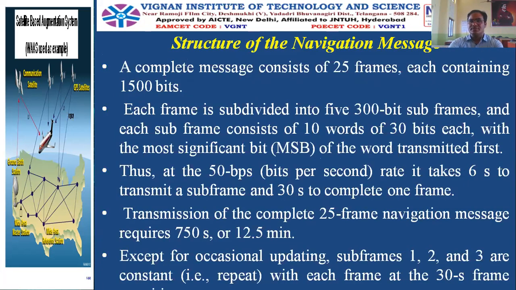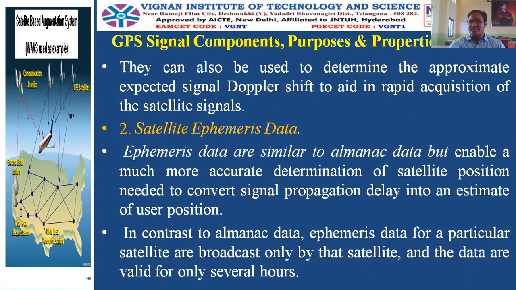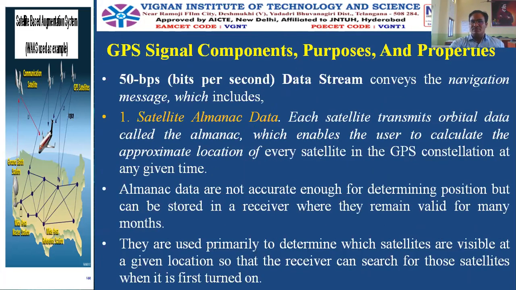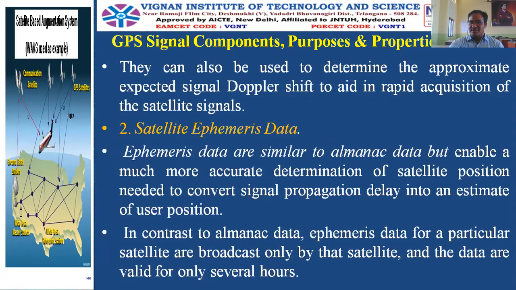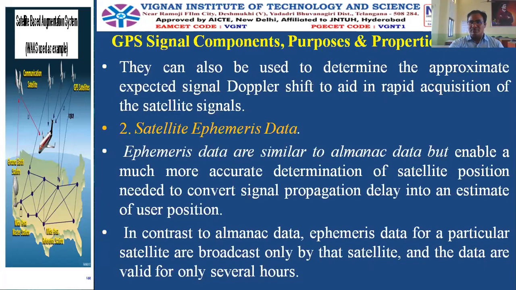These are the 5 contents of the navigation message. This is very, very important and very frequently asked in the exam. Please make a note of these 5 subheadings: satellite almanac data, ephemeris data, signal timing data, ionospheric delay data, and satellite health message. Please make a note of this.